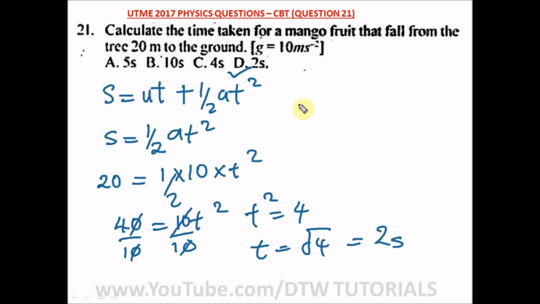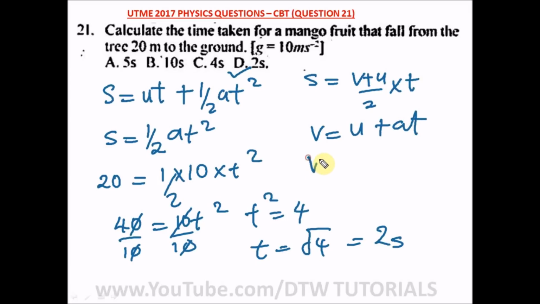Okay, let me just briefly remind you of the equations of motion. You have S also equal to V plus U over 2 times T. And we have also V is equal to U plus AT, and V squared is equal to U squared plus 2AS.